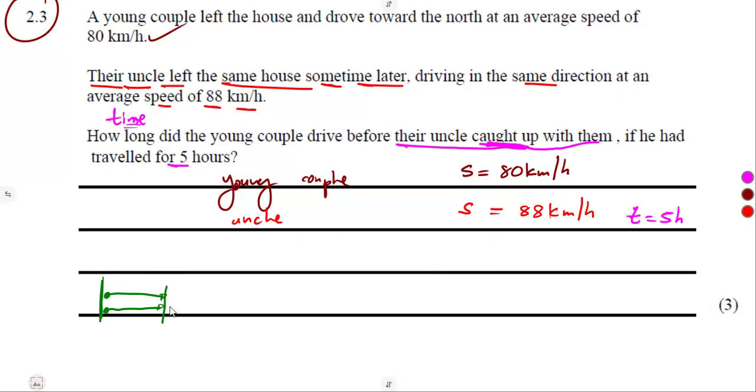So that was the condition of these two, the young couple and their uncle. The young couple went first, the uncle following. So they are traveling at different speeds. The uncle is going with a certain speed, but there will come a time where they will meet.